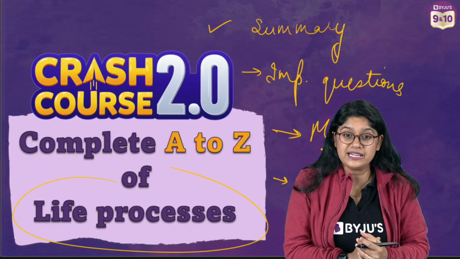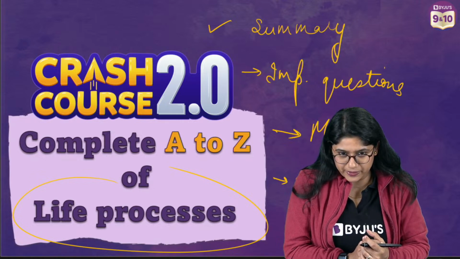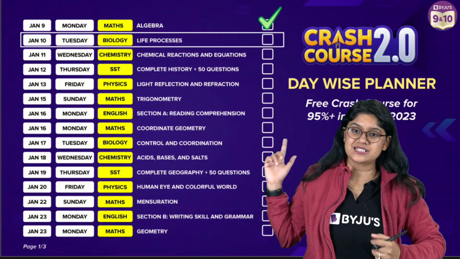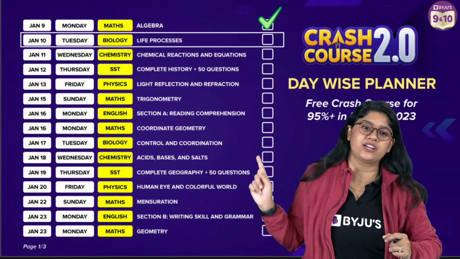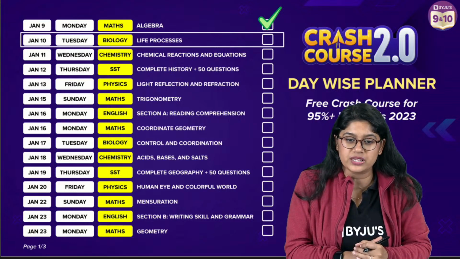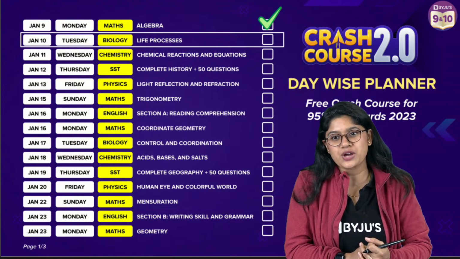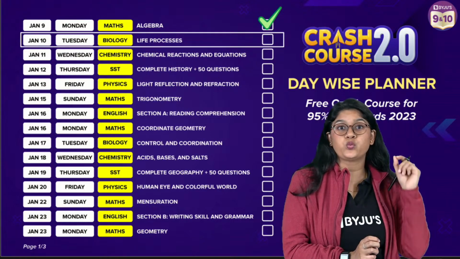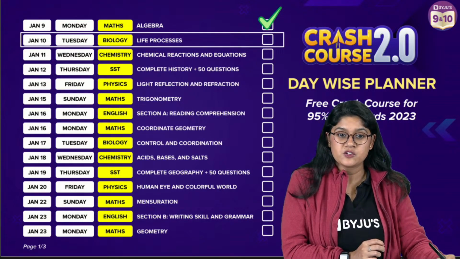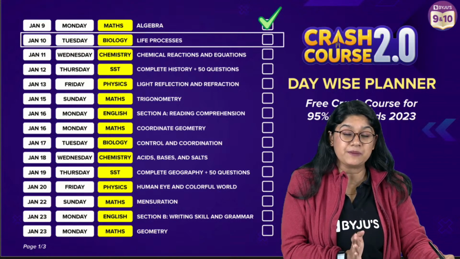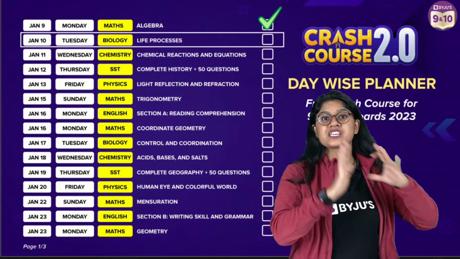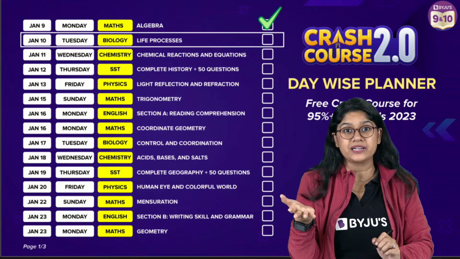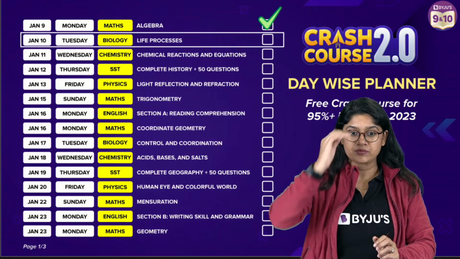Another chapter besides life process, we will discuss that in a bit. Everyone, this is the class 10th crash course schedule that we have over here. बहुत ज़रूरी है. Please make sure to have a picture of it with you so that you can see on which days, which classes we have. It is specially made for you so that you can keep track of your syllabus, what is done and what is not done, which topics are pending. You can plan accordingly. Clear?